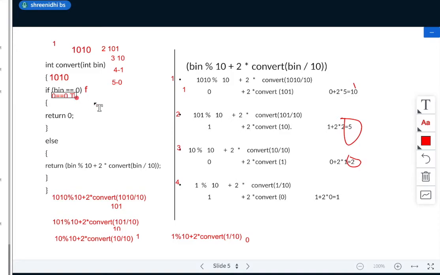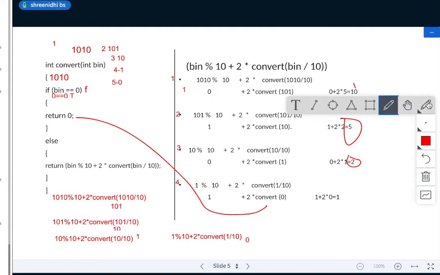For the first time the condition is true. When I pass convert equal to 0, it will be true. True means what should I do? Return 0. So where does this return go? Here, the fifth time when I am calling the function, this return will not go to your main function. This return goes to the fifth iteration. See here, this return will go here. Understood? So if convert 0, it returns me 0.